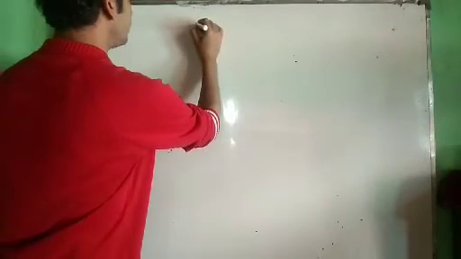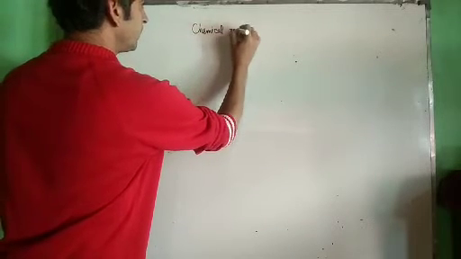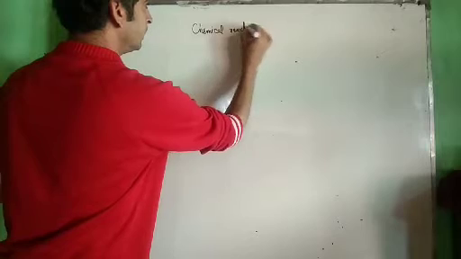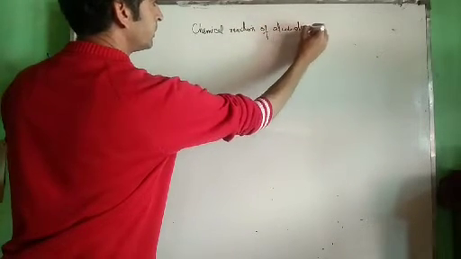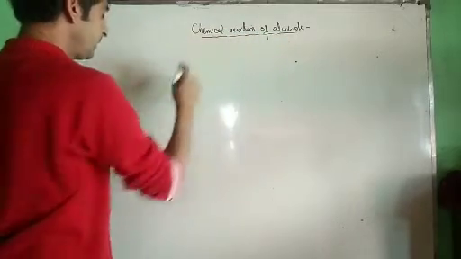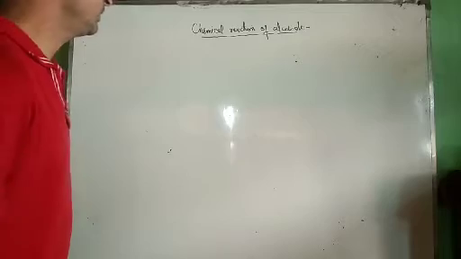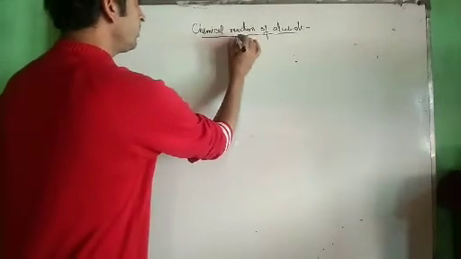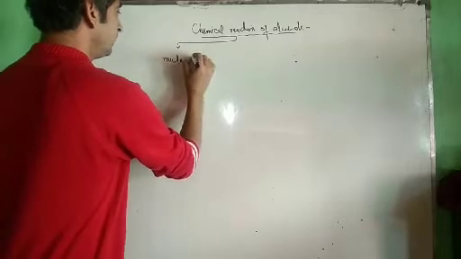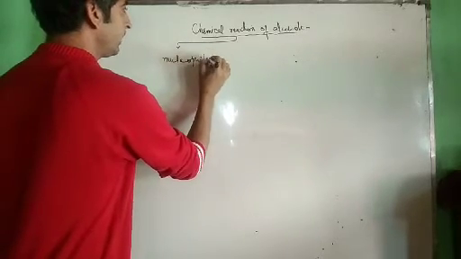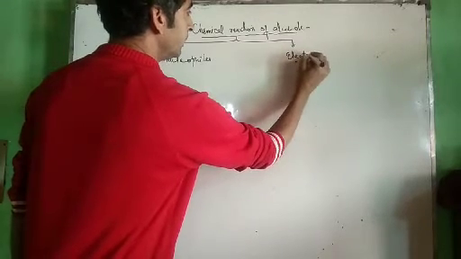Chemical reactions of alcohols. What type of reactions do alcohols show? Basically, I will divide the chemical properties of alcohols into two categories. Alcohols act as nucleophiles, and these alcohols act as electrophiles as well.